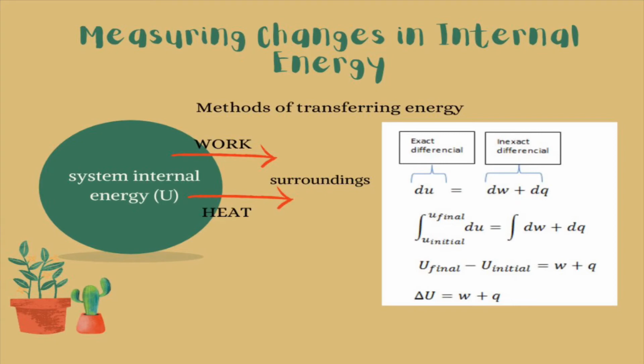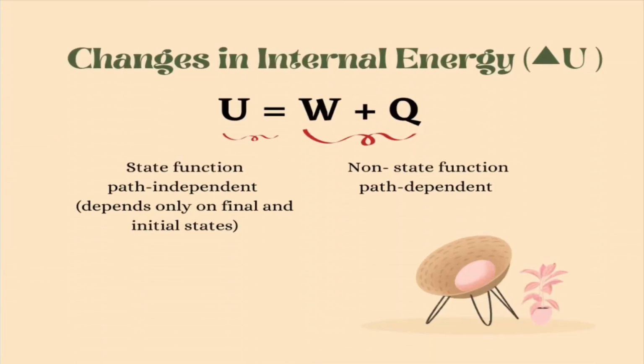So the change in internal energy is just equal to the work that was done plus the heat that was transferred. Why do we have to make the differentiation between exact and inexact differentials? This has something to do with state functions. An exact differential deals with state functions, which are usually expressed with capital letters.